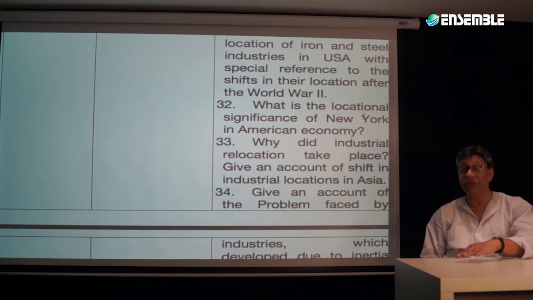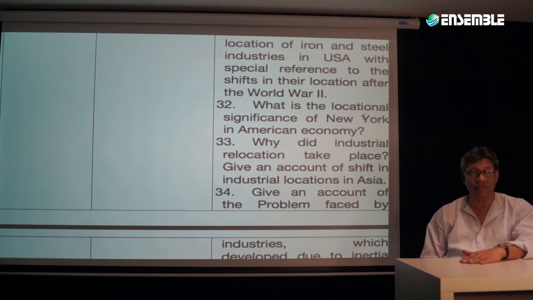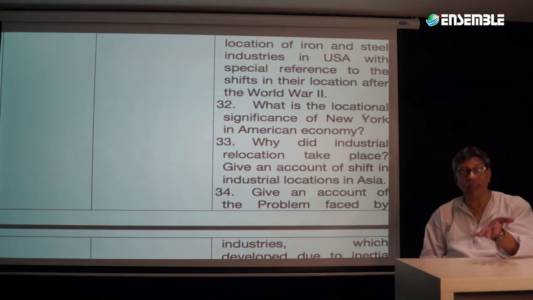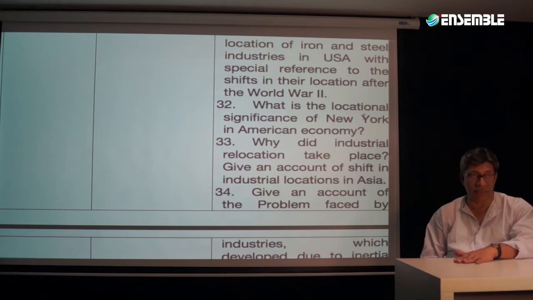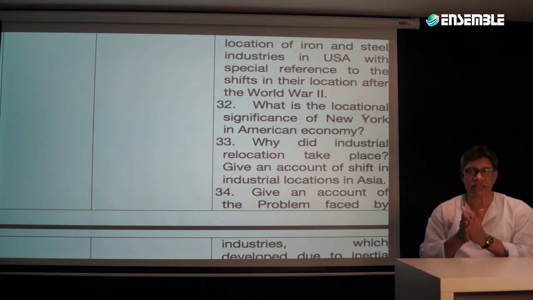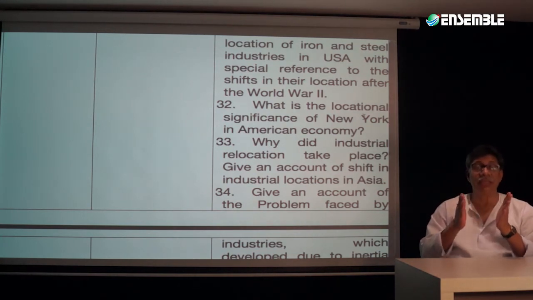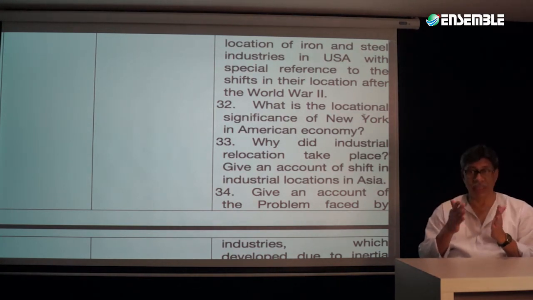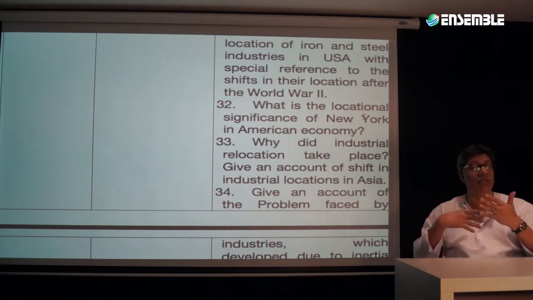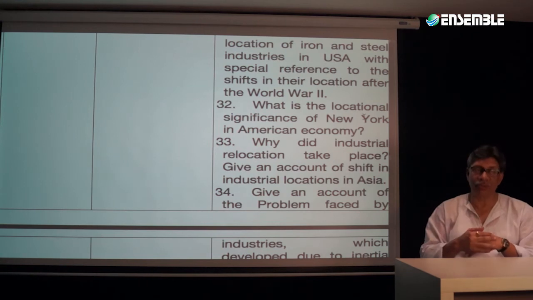That is part of the tertiary sector. So one was secondary, this becomes tertiary. Then we talk about why industrial relocation took place. Give an account of the shift in the industrial locations in Asia. Now, we are again making it applied, in the sense that we are not talking about why at all, it is that industrial locations are going to shift. Discuss the theory of someone like, let's say, Middle. Now, that becomes theoretical.